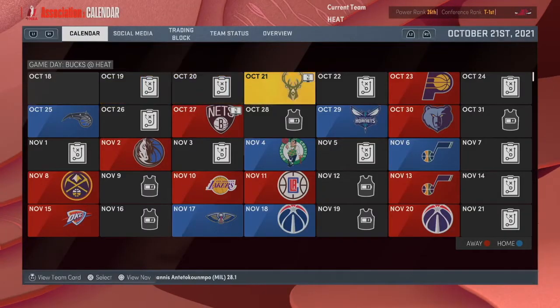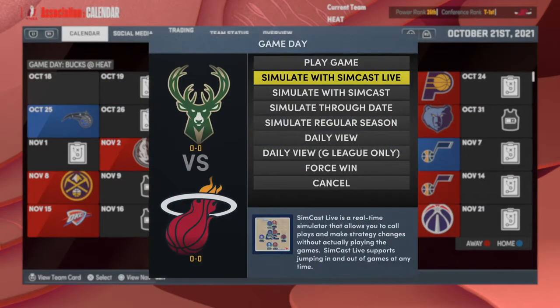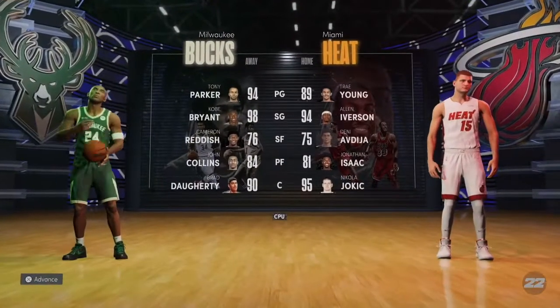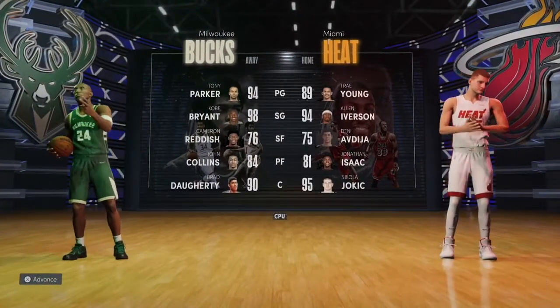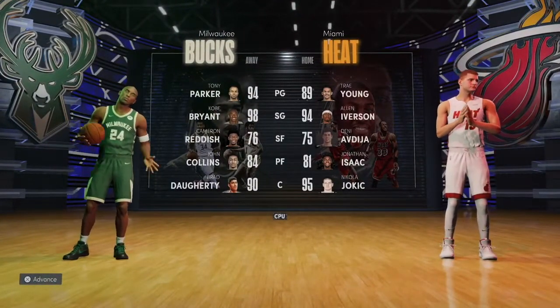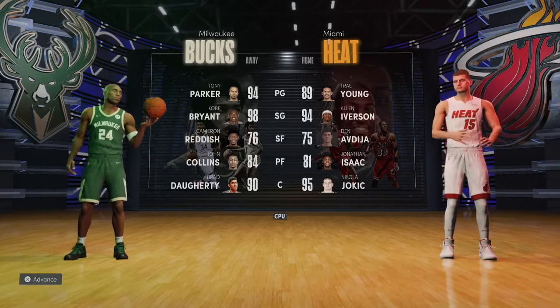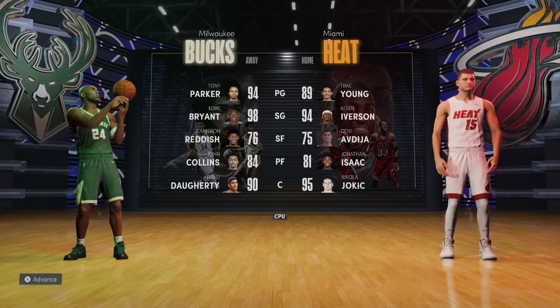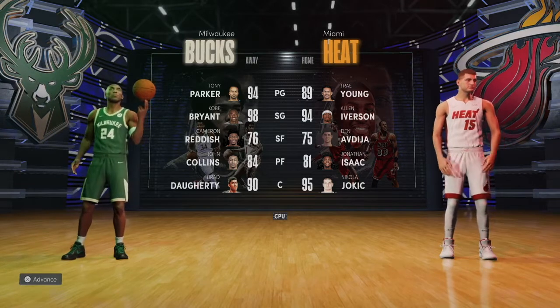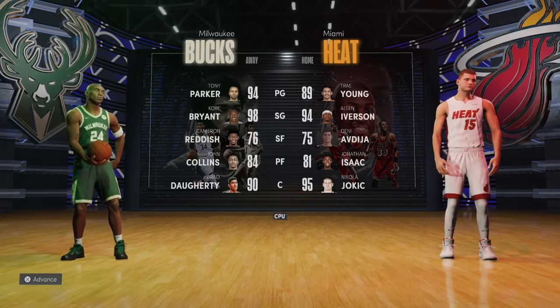I wanted to play the first game of the season, which was against the Milwaukee Bucks. They had Tony Parker, Kobe Bryant, Cameron Reddish, John Collins, and Brad Daugherty. So John Collins was someone I wanted to draft, and Kobe is amazing. So we'll see how we fare against them.